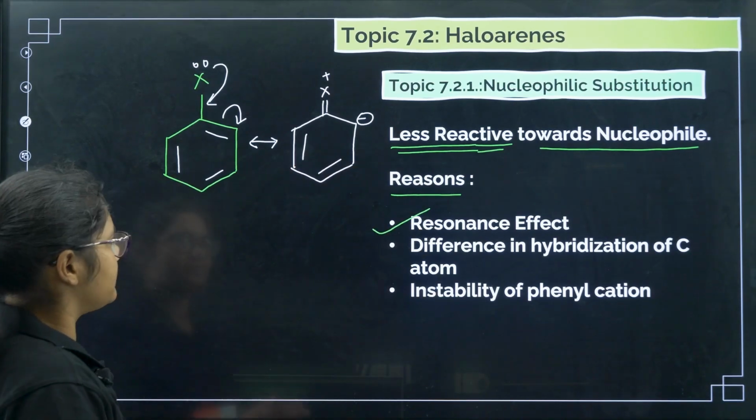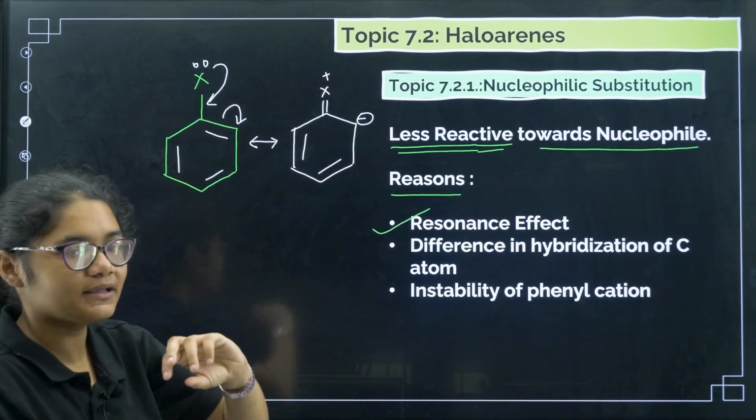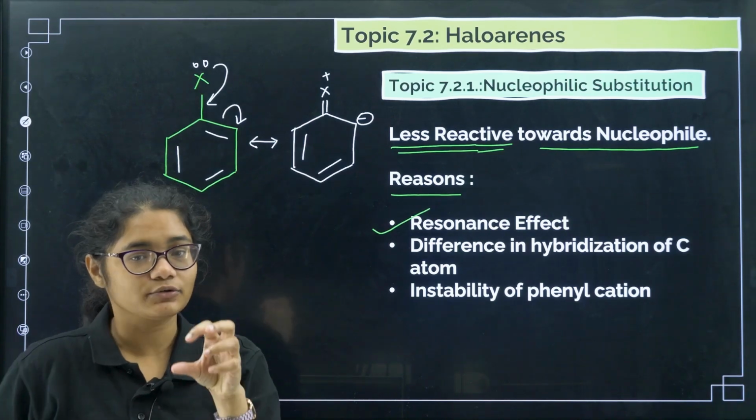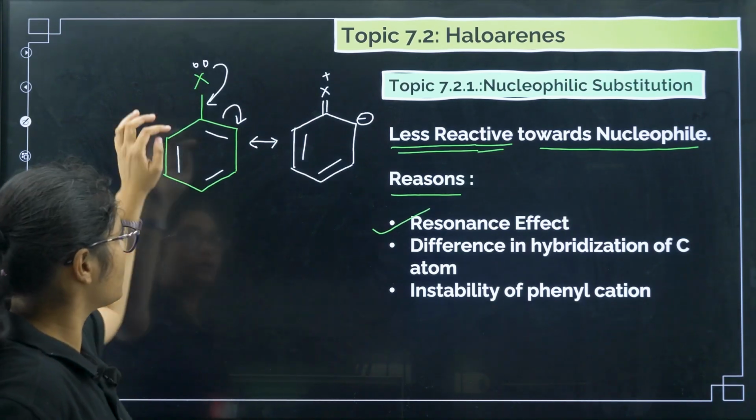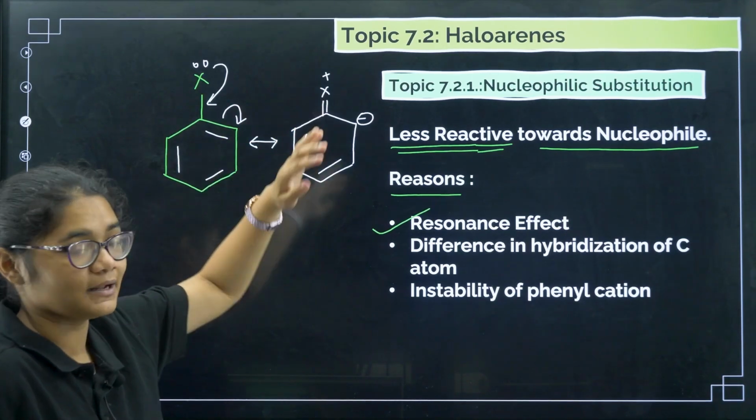Now X is tightly bound to the benzene ring, because it is not only attached by a single bond, it is sometimes attached with a double bond.